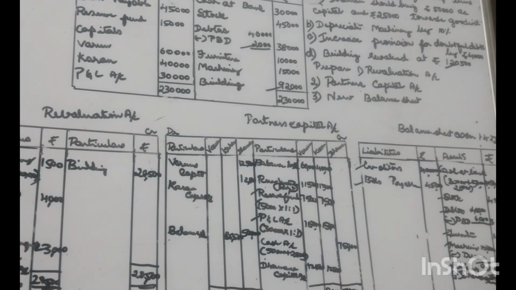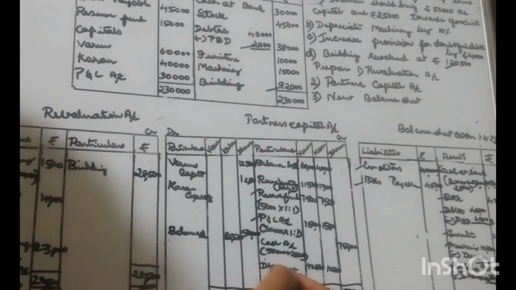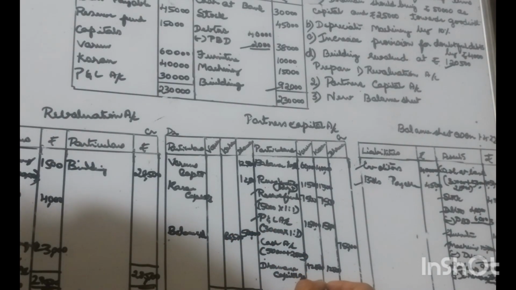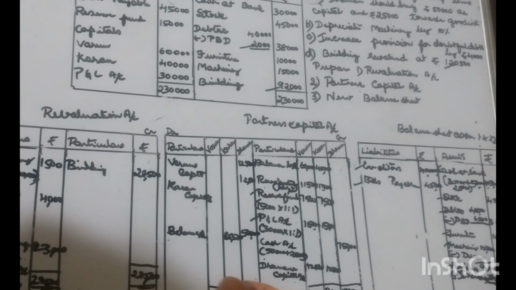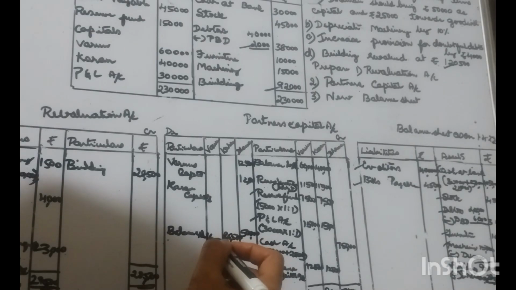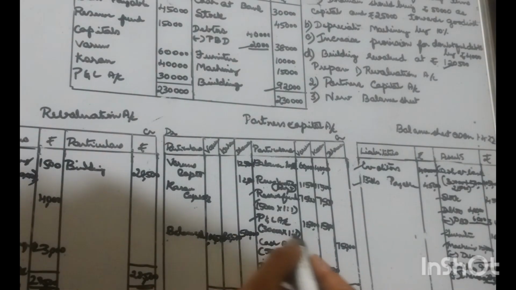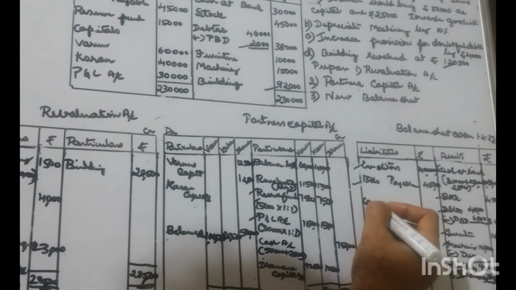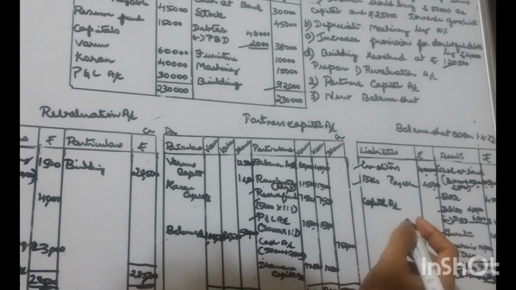Again, the total is 1,06,500. It has to be written under the debit side also, 1,06,500. There are no values to deduct. So this closing balance must be considered as the capital account of all the three partners.